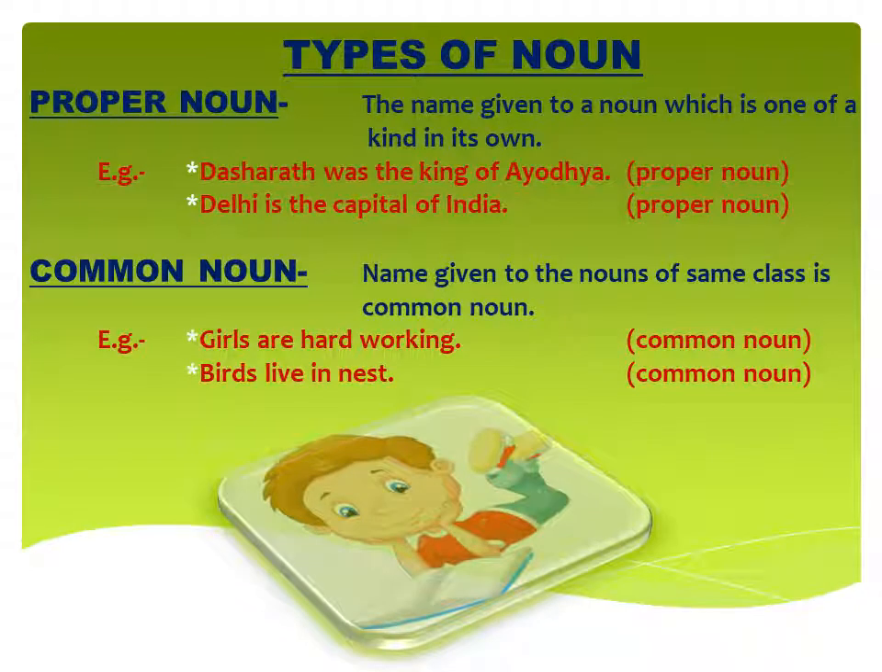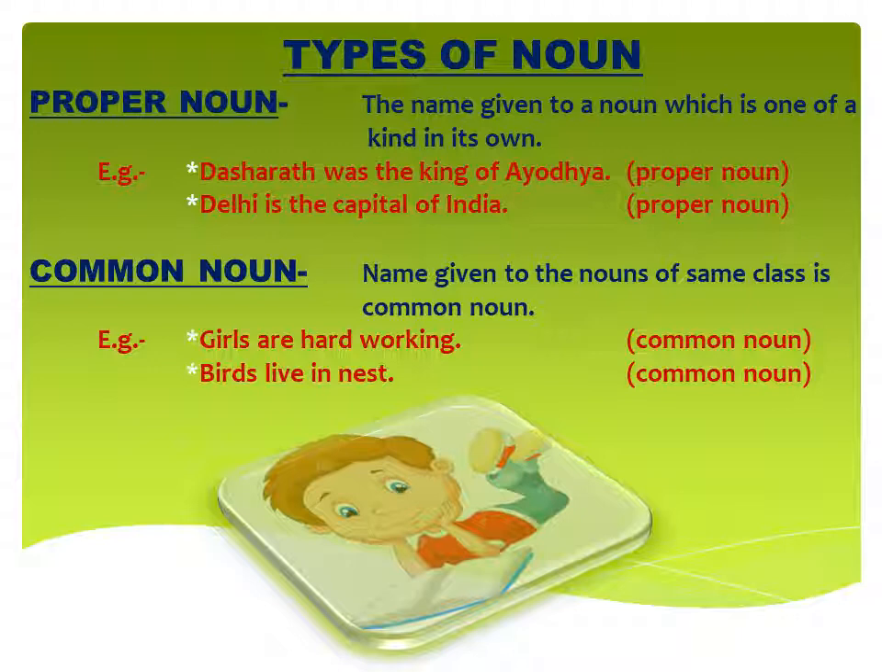We start the types of noun with proper and common noun. So what is proper noun? The name given to a noun which is one of a kind in its own. So all the nouns which are special and one of its own kind, they will all come in proper noun.